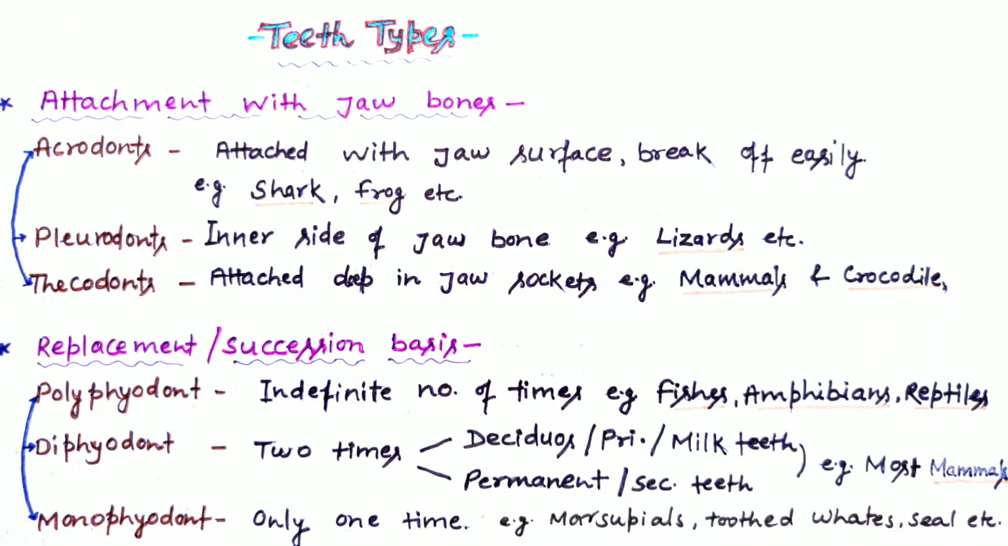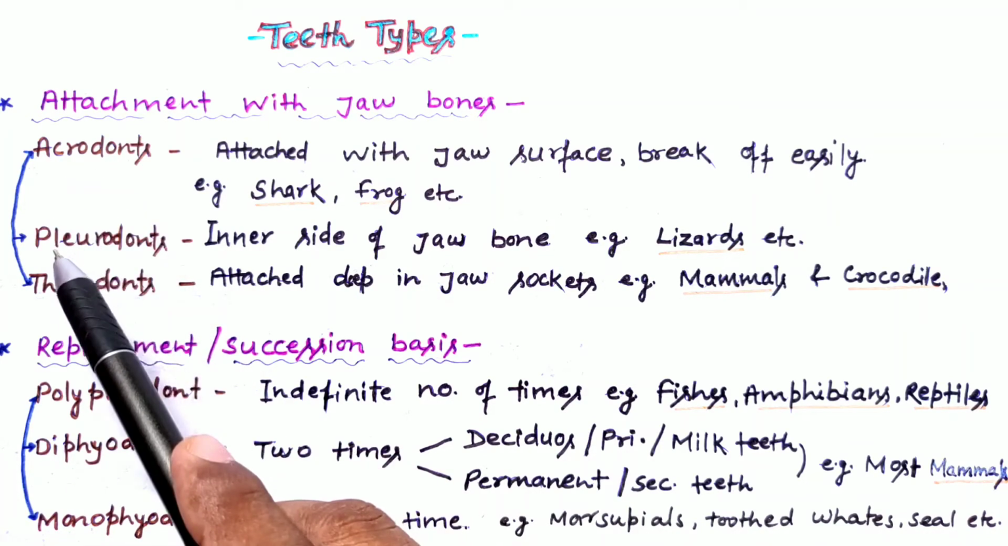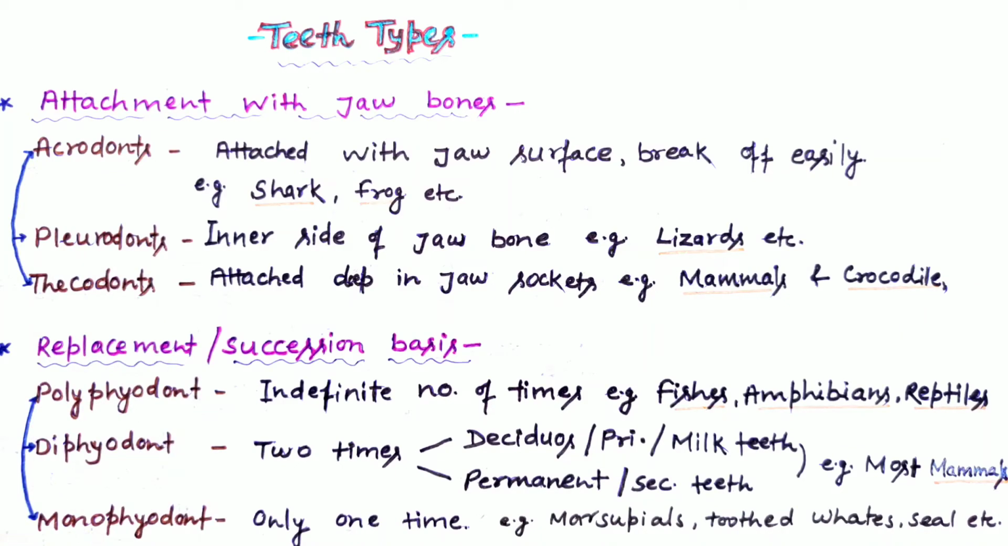Now here we will discuss two more aspects of types of teeth as well as dental formula. First, this is about categorization of teeth on the basis of their attachment with the jaw bones. On the basis of how teeth are connected with the jaw bones, there are three categories: acrodont, pleurodont and thecodont.